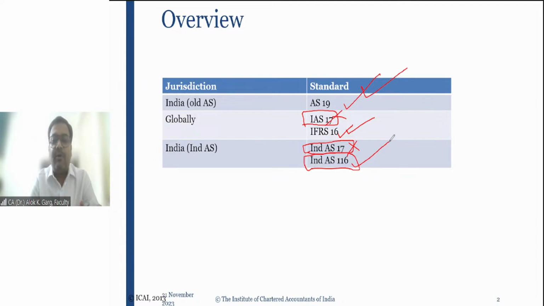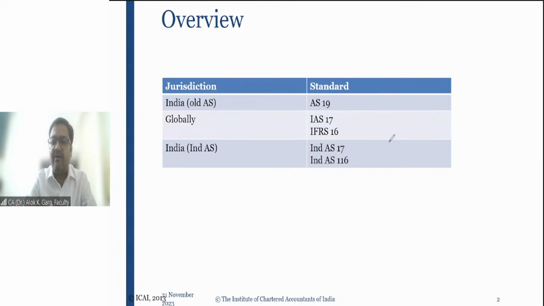If I talk about Accounting Standard 19, this standard is still applicable. The companies are applying AS 19. Which companies? The companies which are preparing their financial statements as per accounting standards.